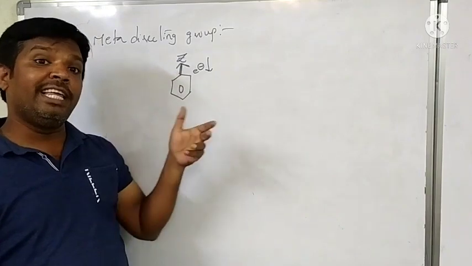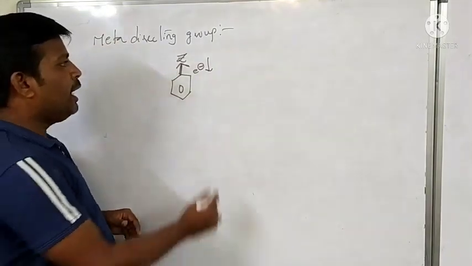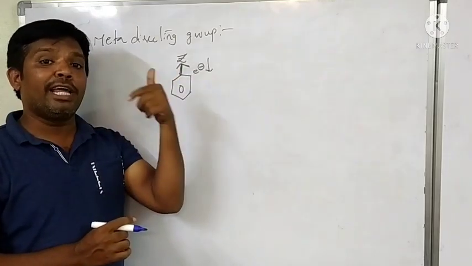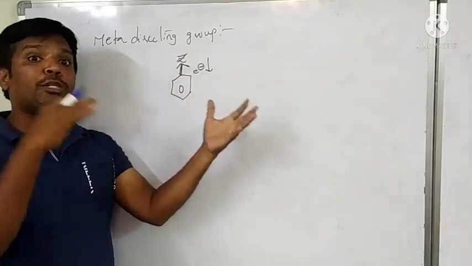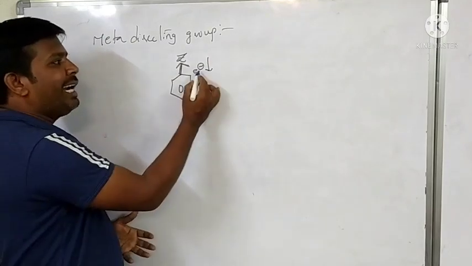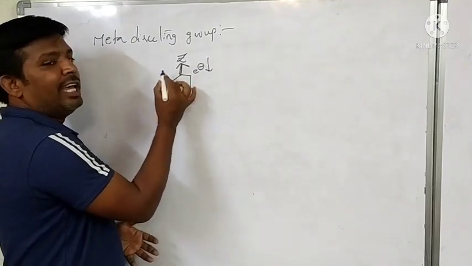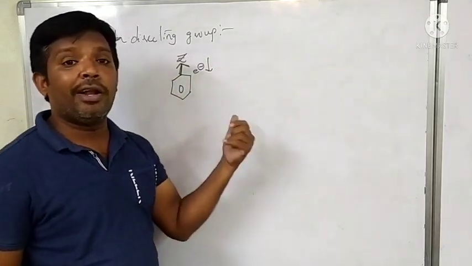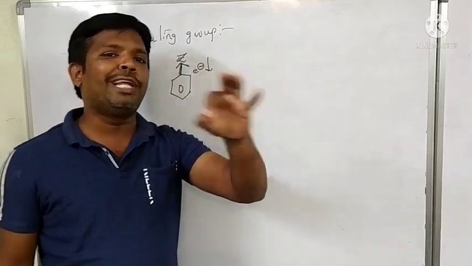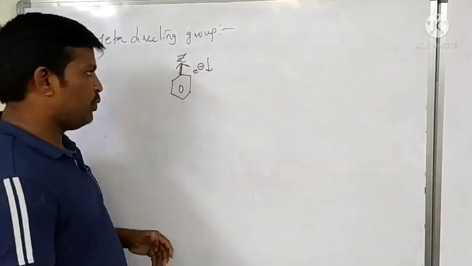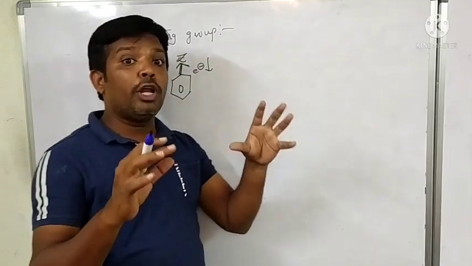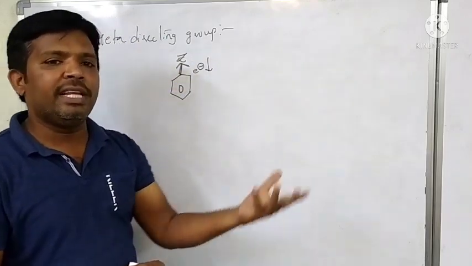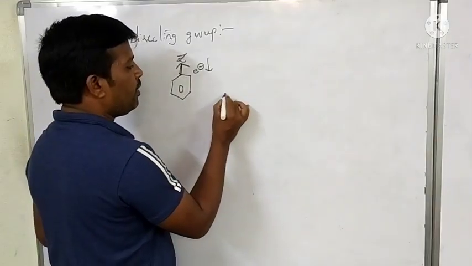Why are these called ring deactivating groups? When electron withdrawing groups are attached to the benzene, they have a tendency to withdraw electrons from the ring. Due to that, electron density decreases on the ring. That's why they are called ring deactivating groups. What happens when electron withdrawing groups withdraw electrons from the ring? We'll see.